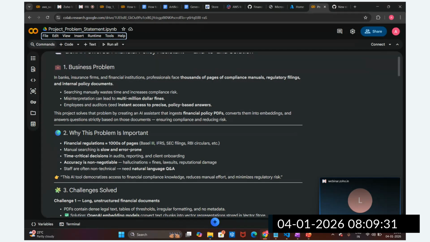Which document is actually required? Instead, we are searching through the incorrect documents, right? Due to this, we don't know which correct document is there. So these are some of the challenges we face in day-to-day life in the industry. Here we are going to understand this problem, and we are going to solve this problem.